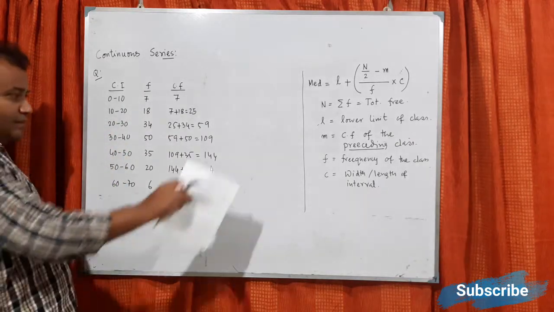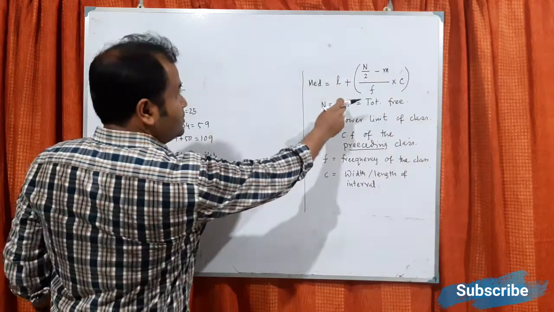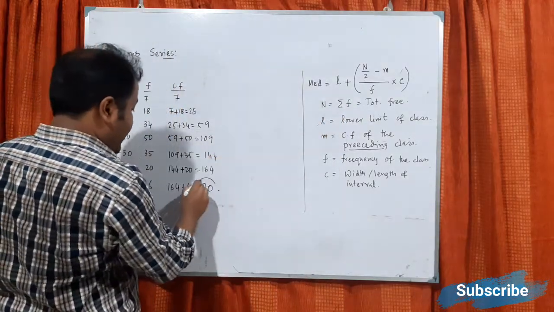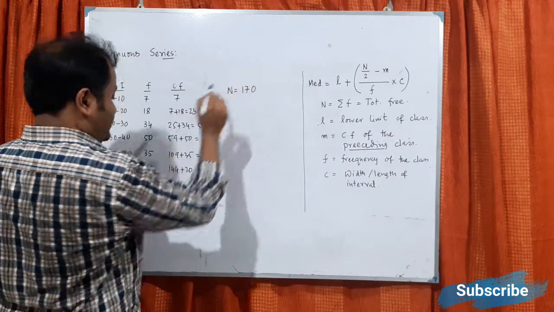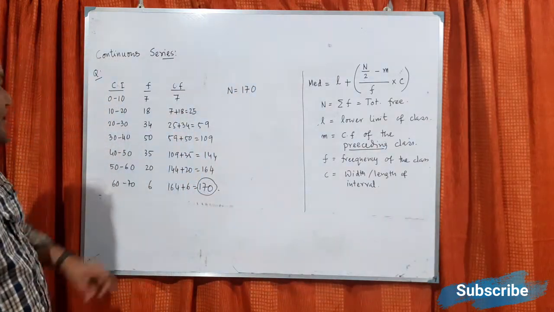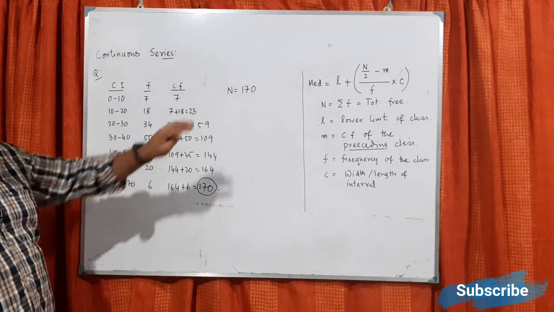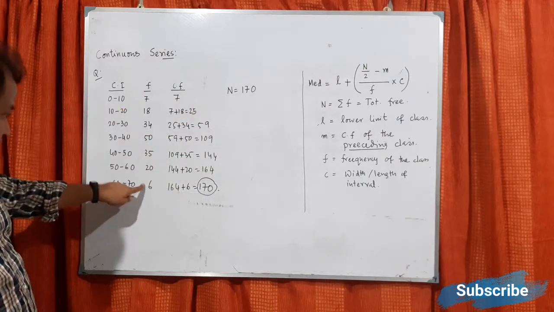Now let me apply that. So first of all n. So n will be 170. After doing all the summation, whatever you are getting, that is 170. So n basically means summation of this.